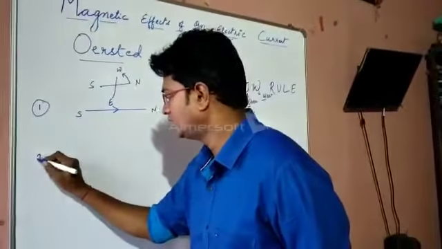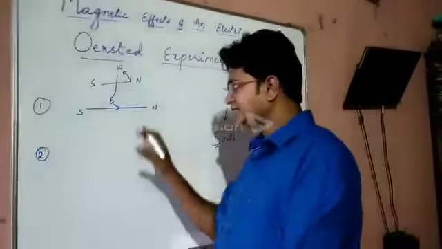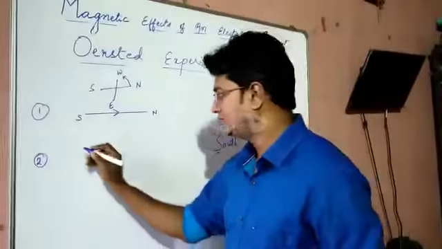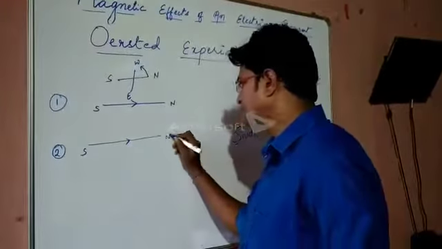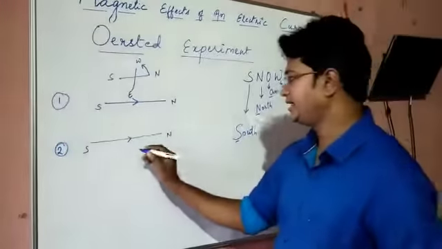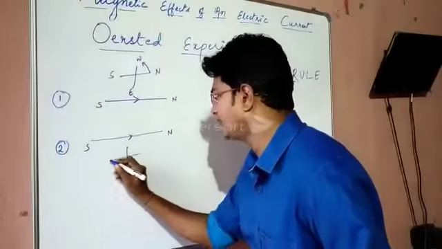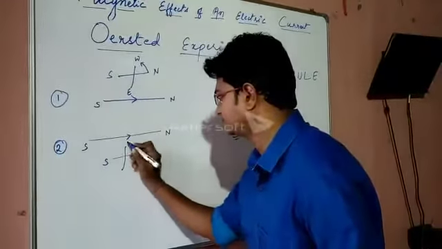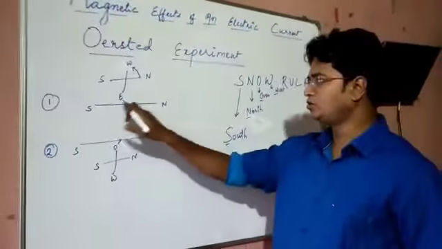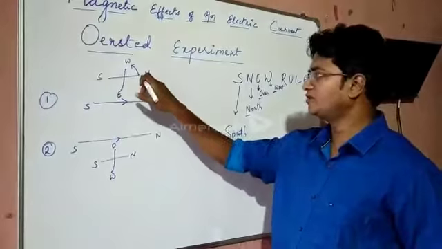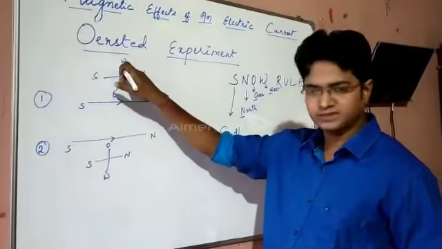Now he changed the position of the magnetic needle. Now he kept the magnetic needle just below the current carrying conductor.